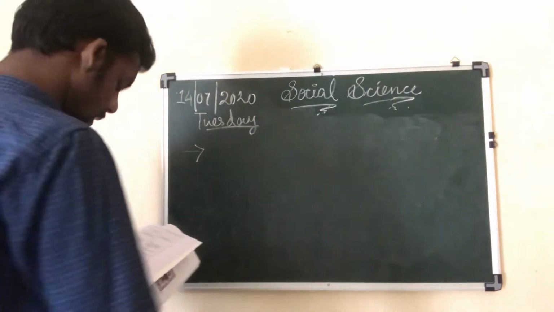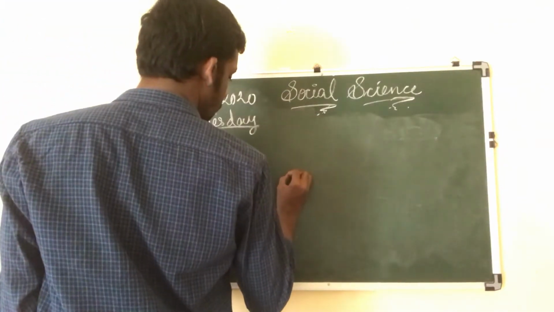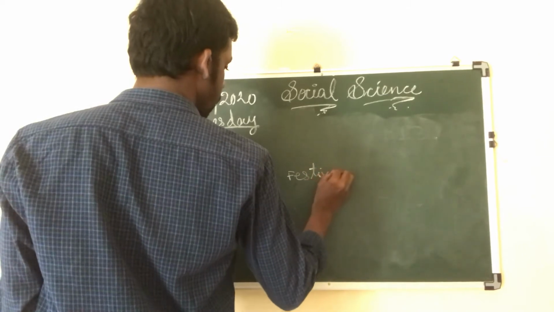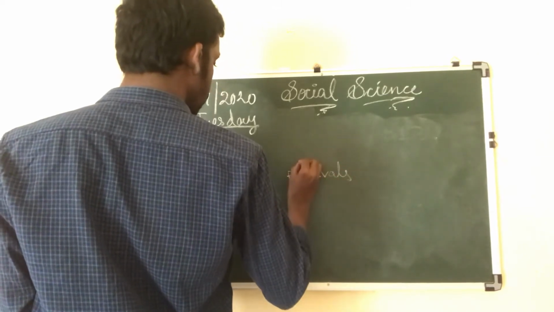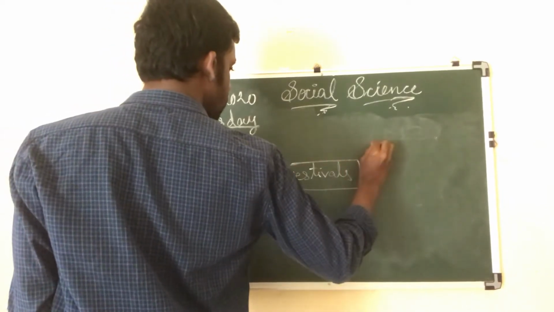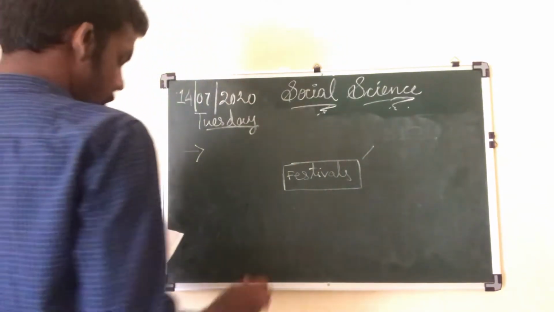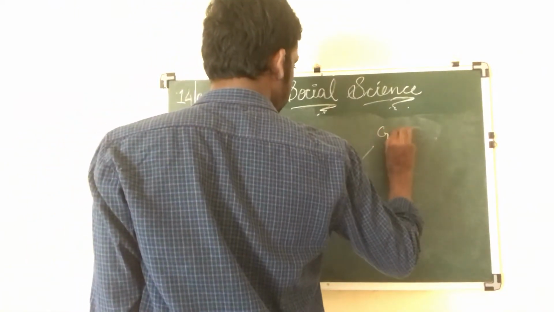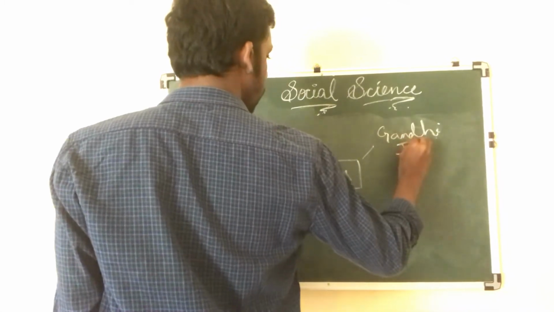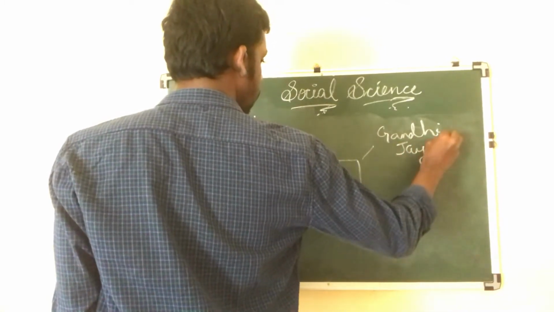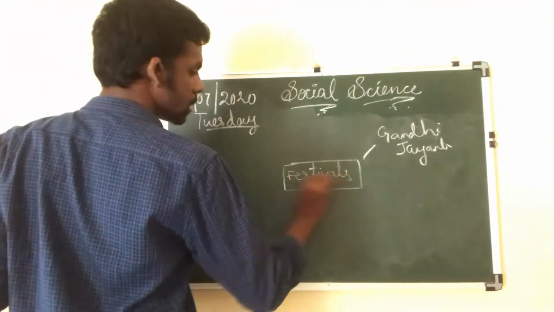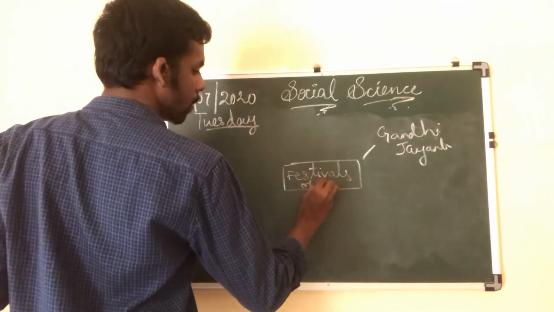So in India, these are the festivals. You can see these are the festivals. You can draw like this, and you can draw boxes. Gandhi Jayanti, you can write down like this by drawing festivals of India.